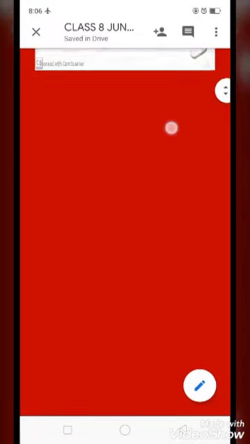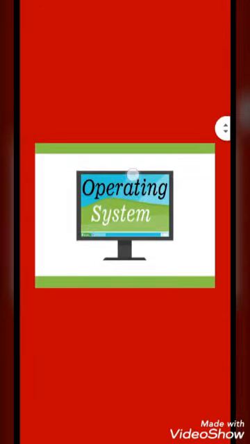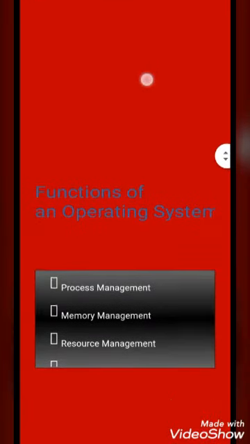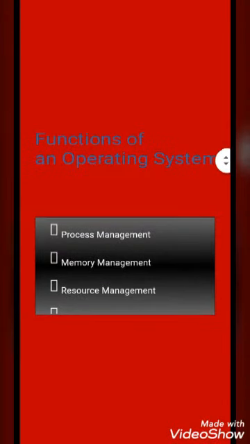Okay, so first one, process management. Process means it is actually a program in execution. The operating system takes care of all the processes which are done in the computer system, like allocating resources to these processes.